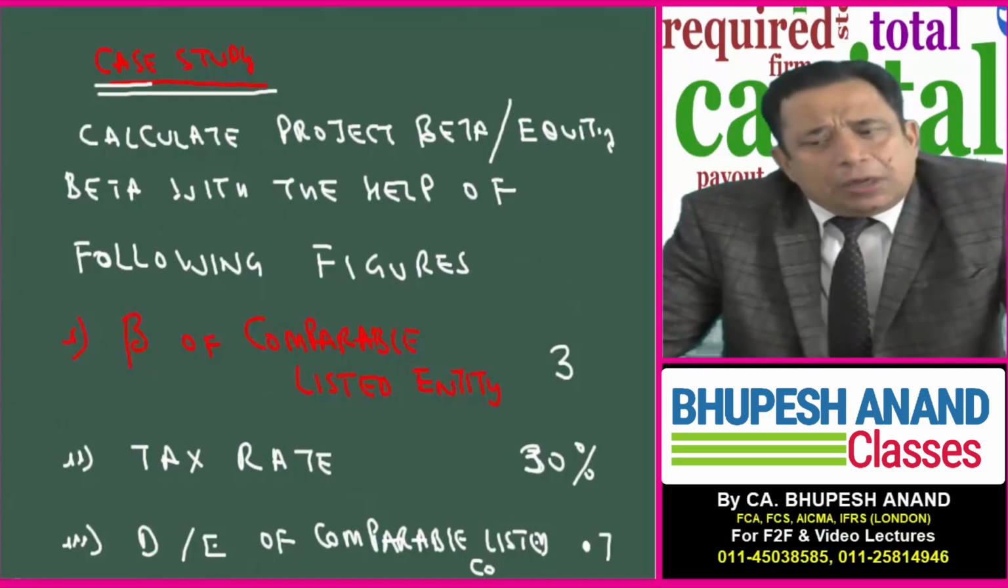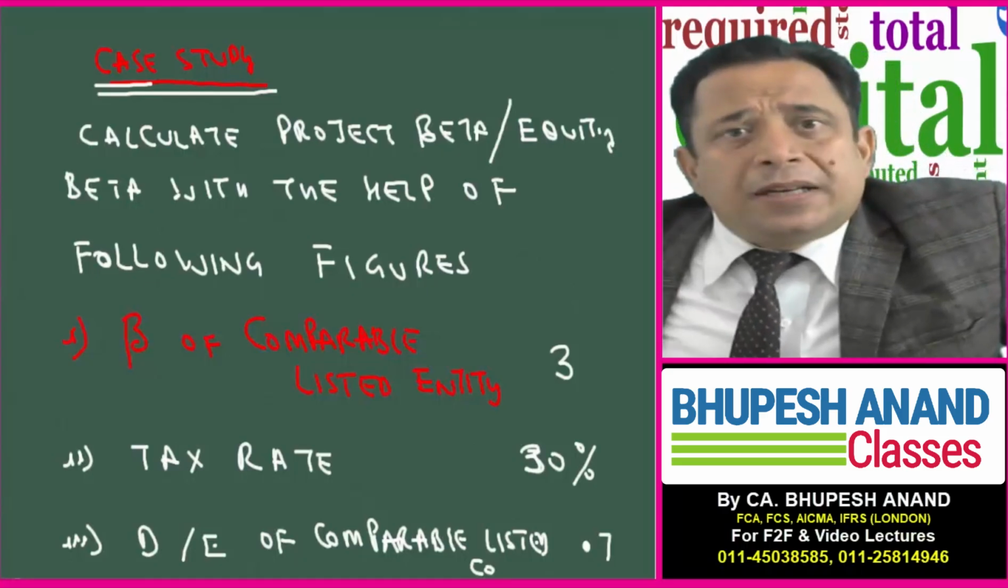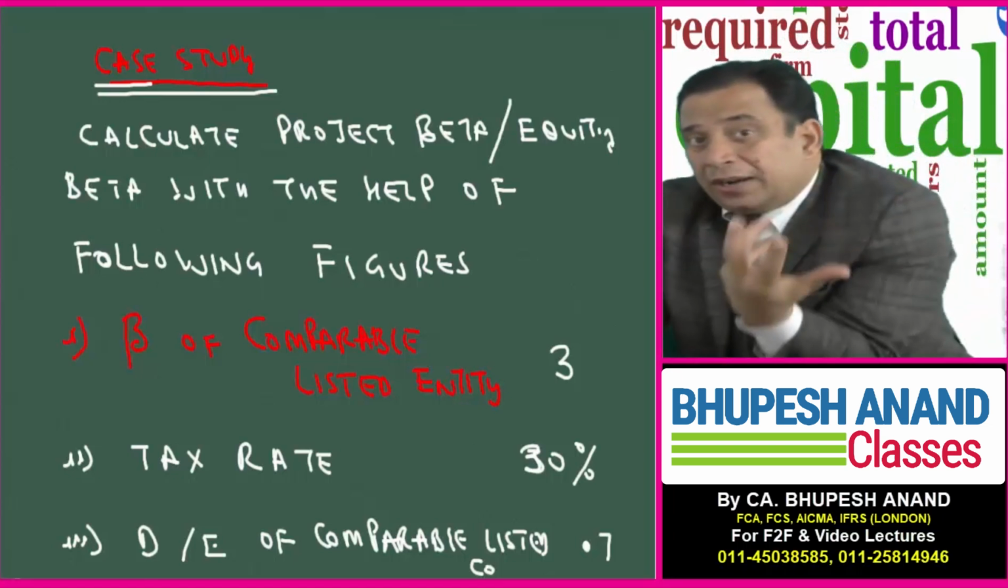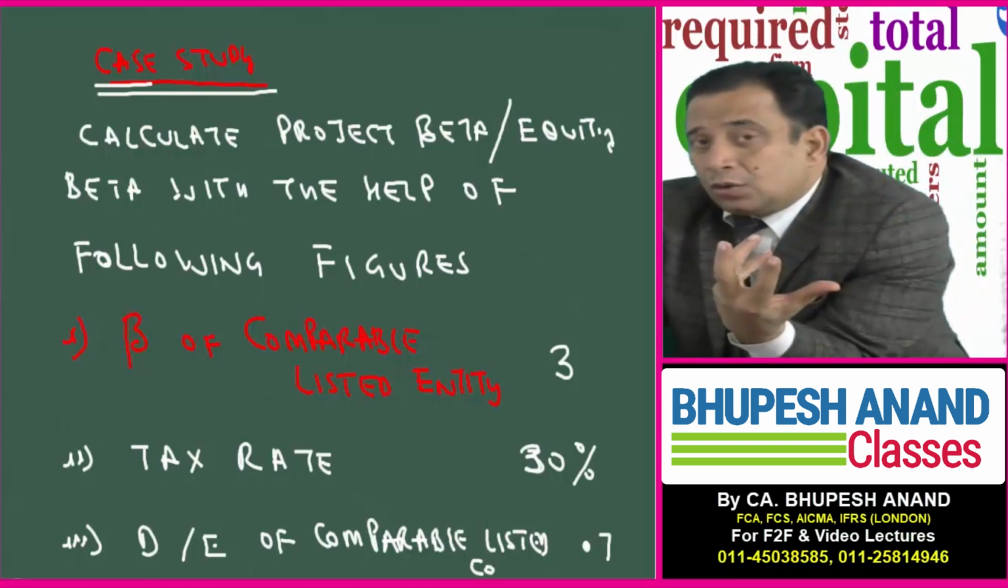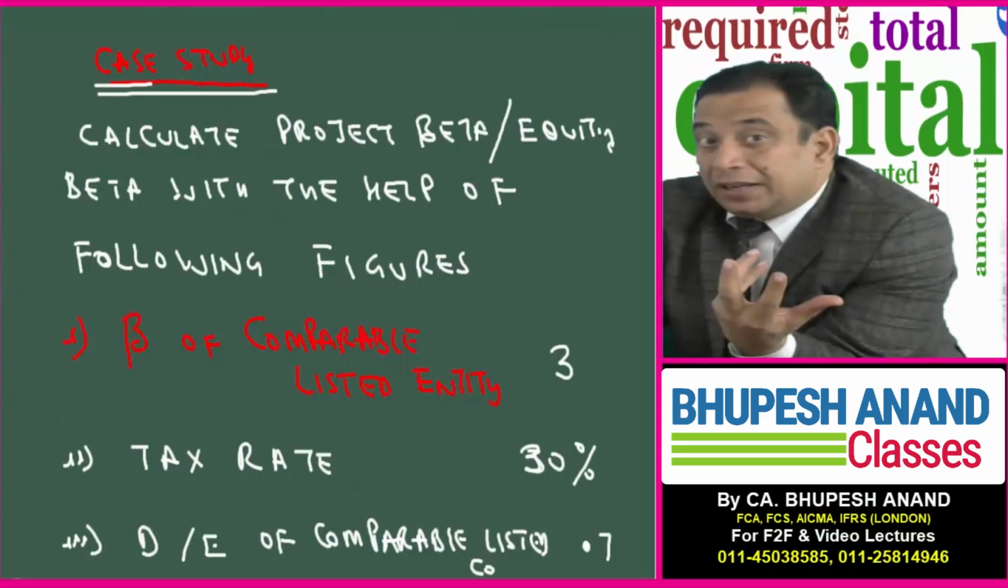Calculate project beta, equity beta with the help of following figures. Now you have to calculate project beta or equity beta. That is the net result. So for calculating project or equity beta, firstly you have to calculate unlevered beta, which is also named as asset beta. Then you will go for levered beta, which is also named as project beta or geared beta or equity beta.